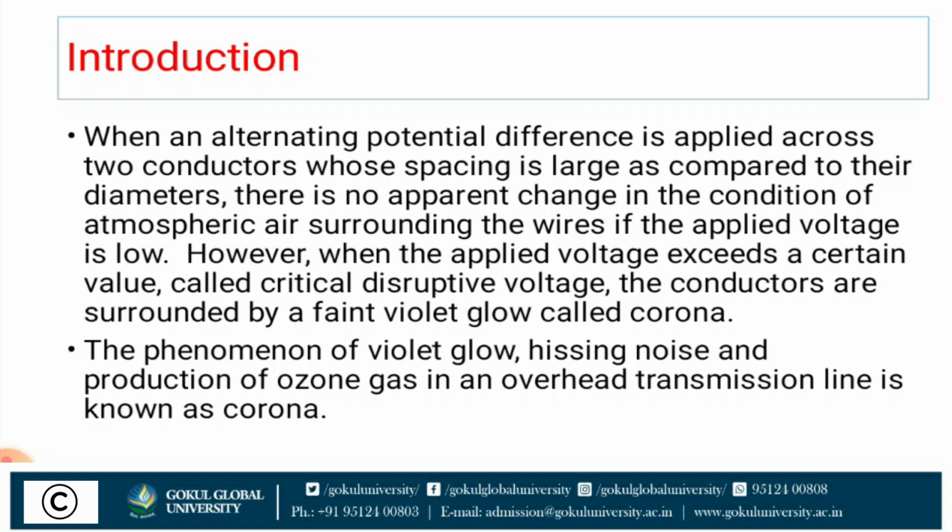The air between the two conductors is ionized and starts sparking. This is called the corona effect, and a violet glow and humming sound are present.